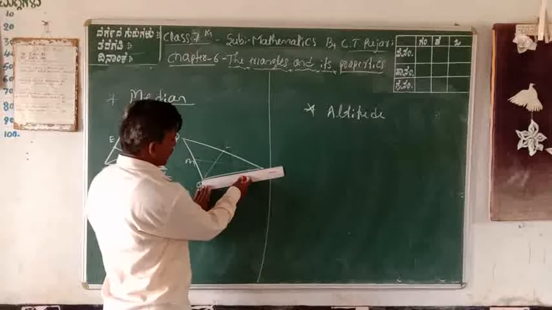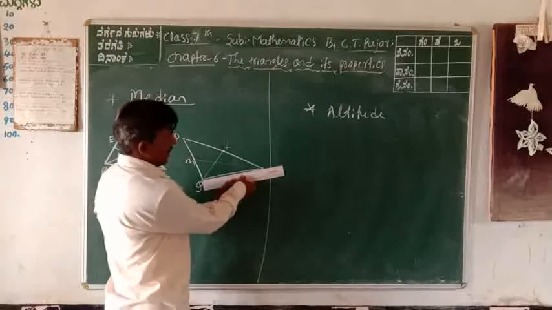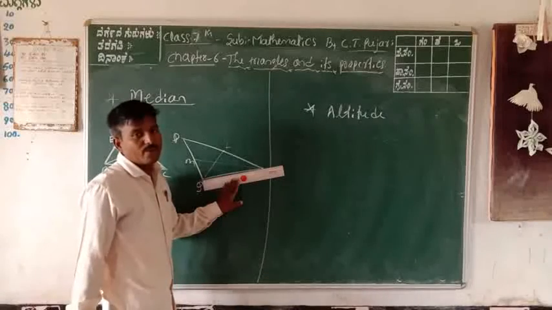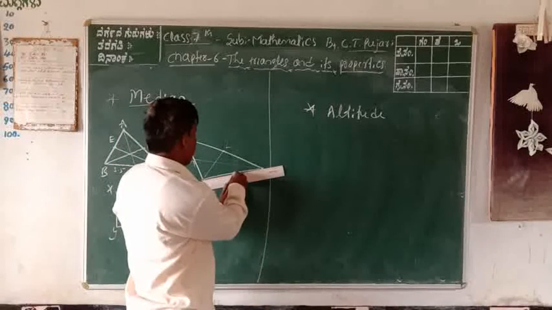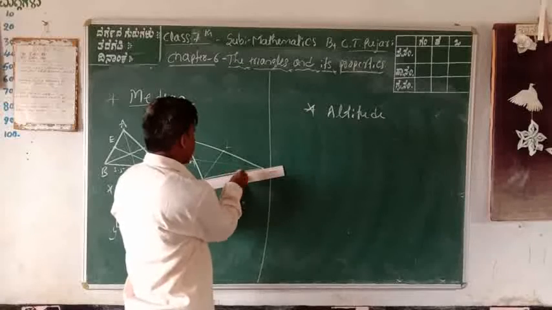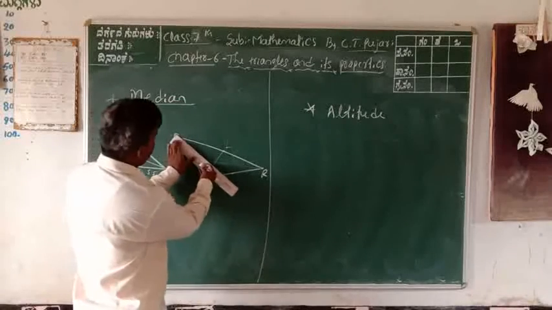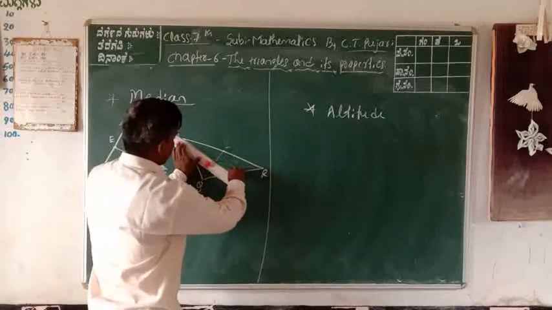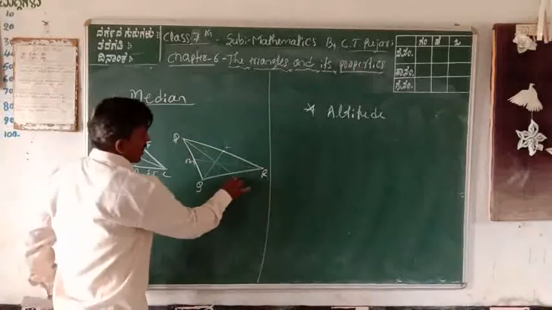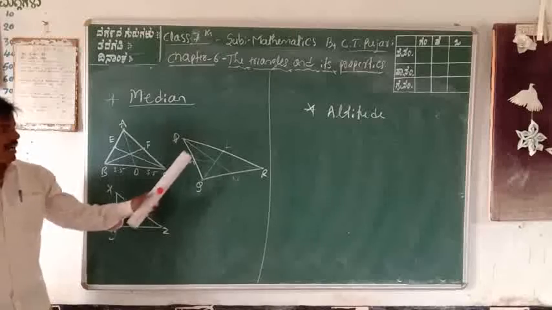QR is 11.2, and half of 11.2 is 5.6. Again, draw one median from P to N. This is also a median.